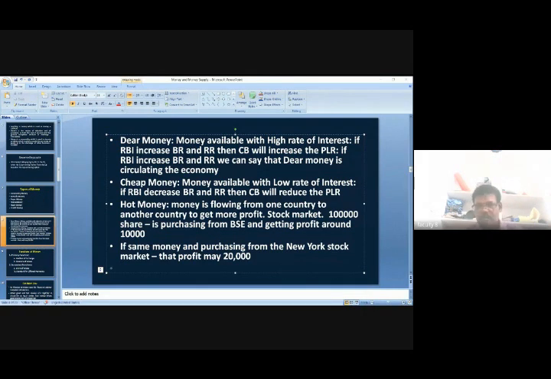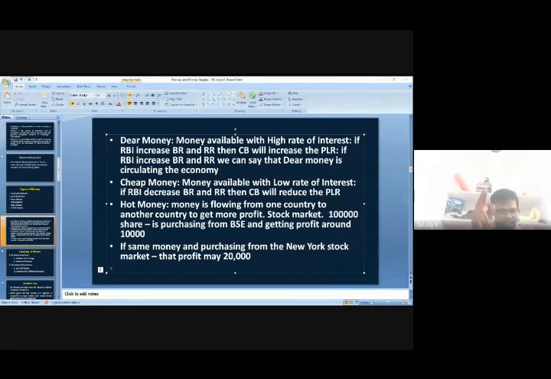Suppose you are an investor. You have 1 lakh rupees with you. You want to purchase one particular share. Before purchasing, you are comparing, observing the stock market, and based on your observation, you are predicting that if you purchase the share in the Bombay stock market, you will get 10,000 rupees profit.